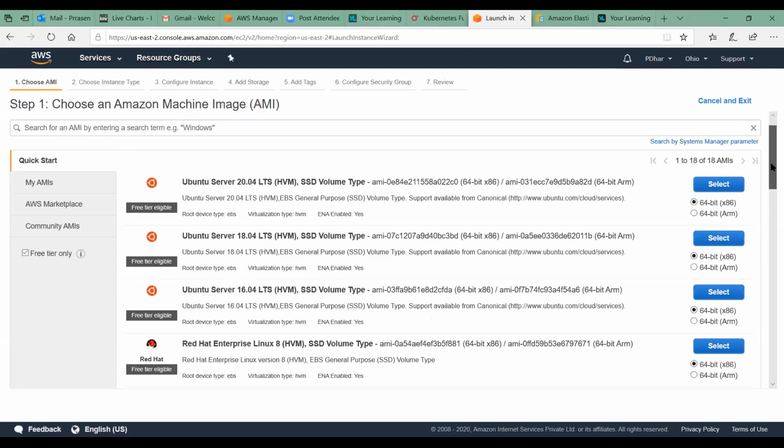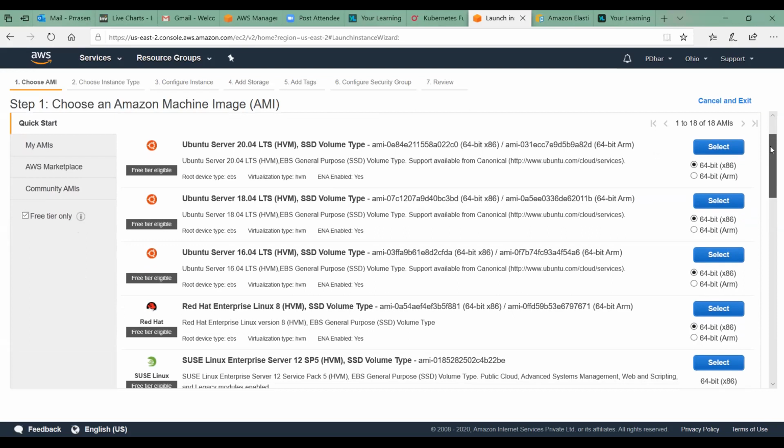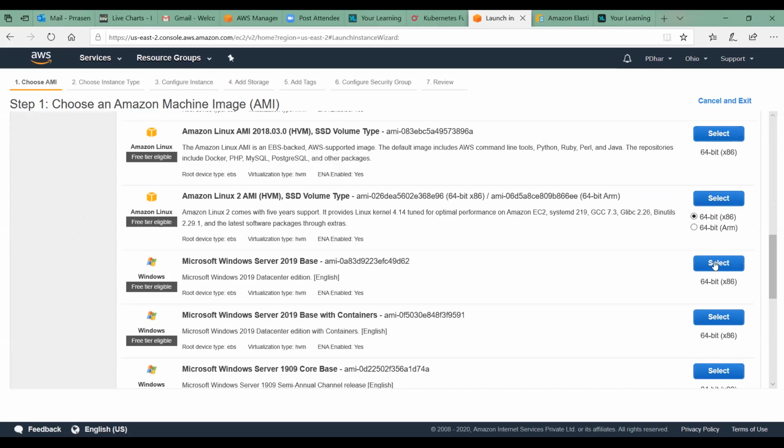Select one of the Windows machines. Select the free one. Let us see how long it takes to provision for us. In India, it is taking a lot of time. So take Windows. Come down. This one? Yeah, 2019 base.